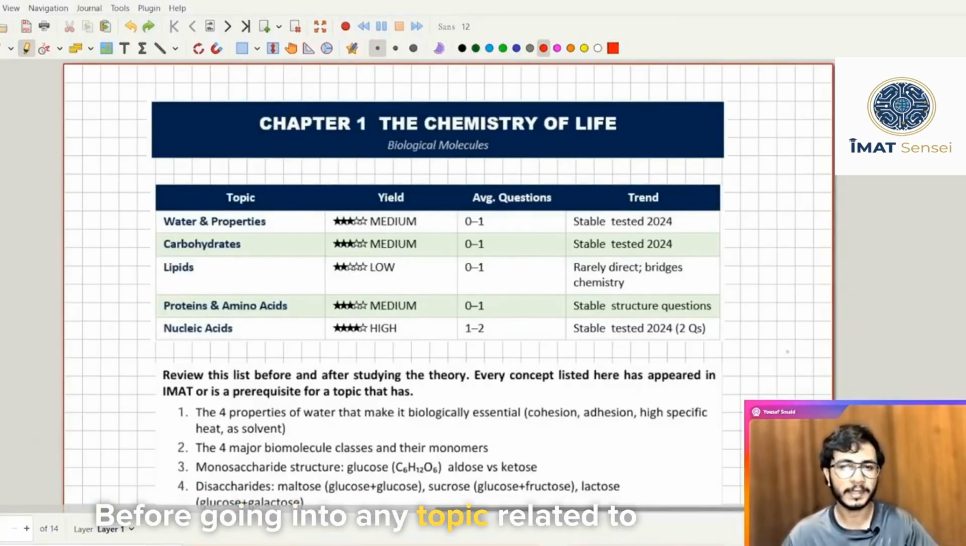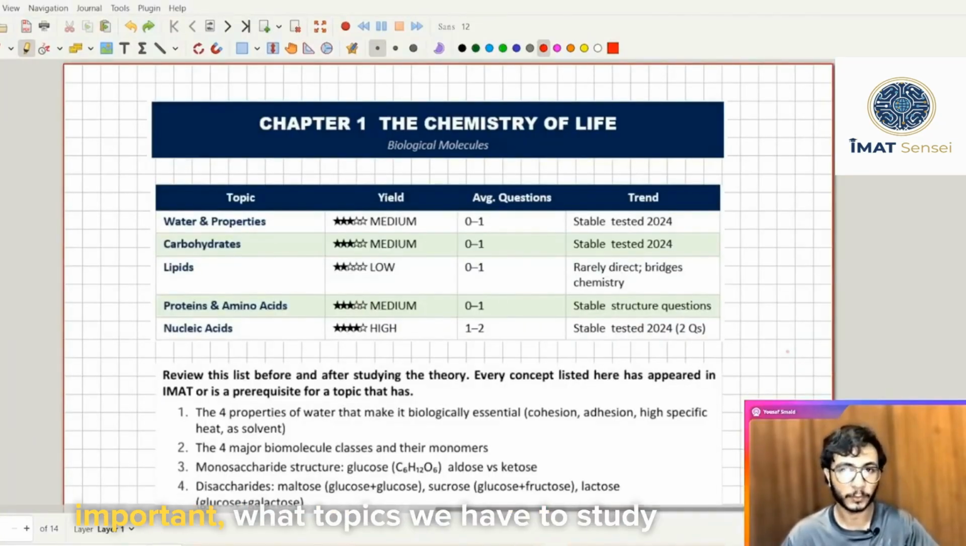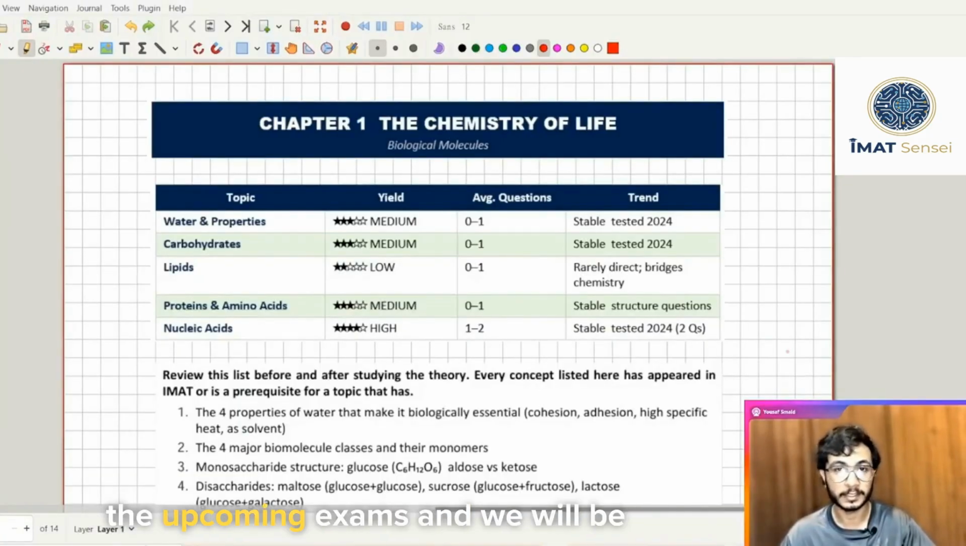Before going into any topic related to IMAT, we will be discussing first why that chapter or that specific topic is important, what topics we have to study and what topics we have to leave, and what are the strategies to tackle the chapter according to the IMAT syllabus, and what are the past paper MCQs that are most important that will be coming in the upcoming exams, and we will be discussing all the tips and tricks that you can use in that specific chapter.